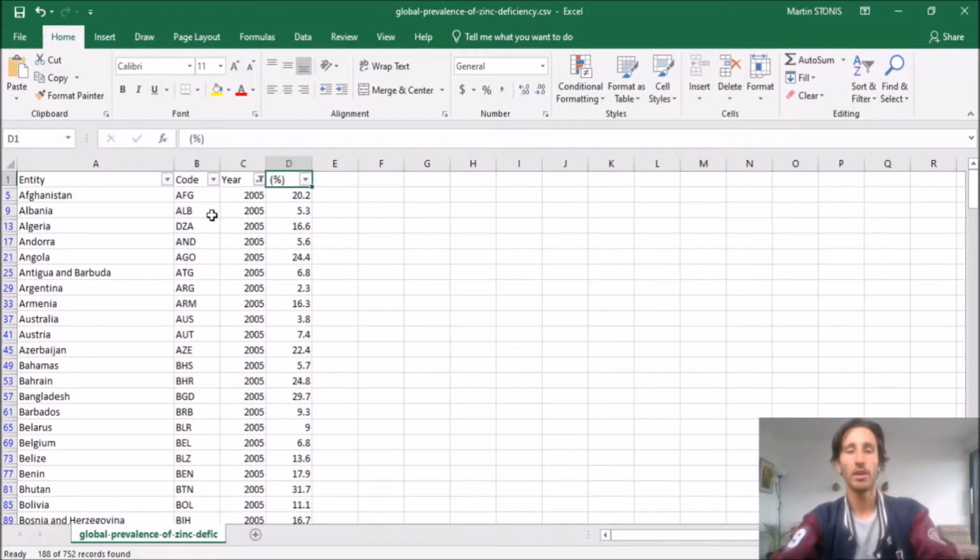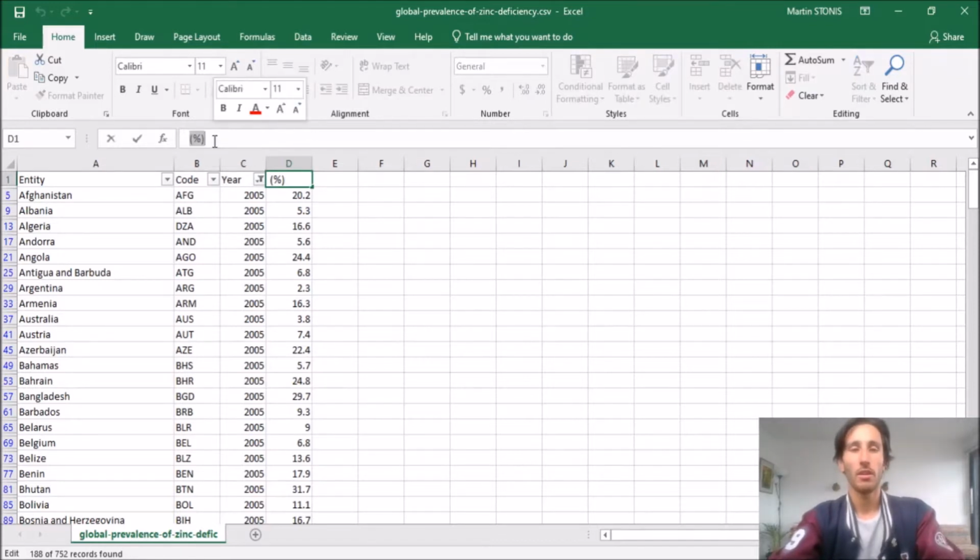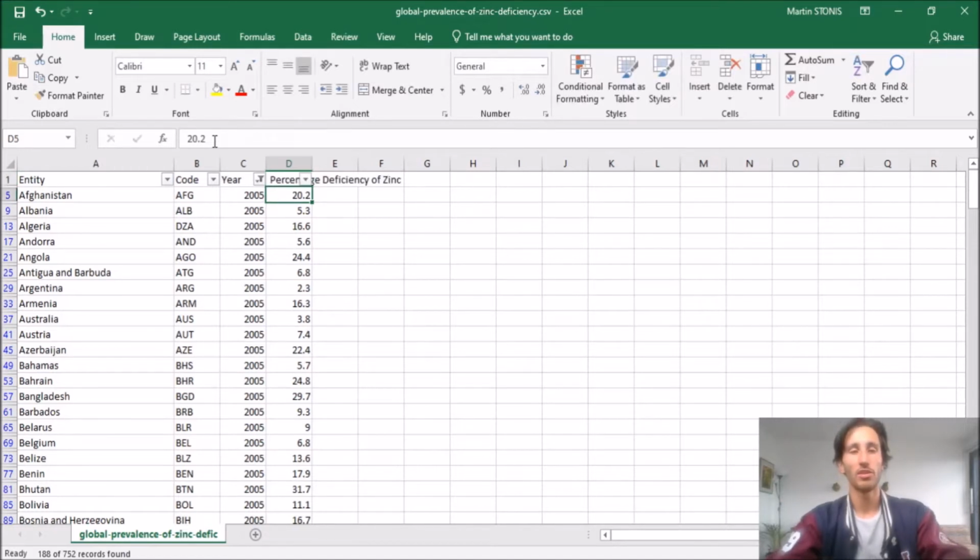And then here the percent means the percentage of zinc deficiency. So this is saying that Afghanistan had 20.2% of their population with a zinc deficiency in 2005.